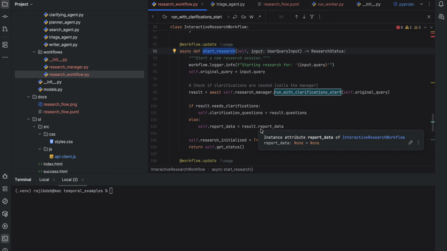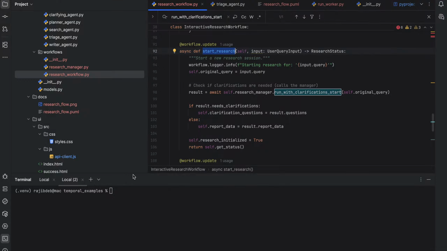So after the questions are asked, when it is trying to do the planning, it will fail because the key is no longer there. Then I'll create another key and replace the key with the new key. I'll restart the worker, and you'll see that we can rerun the workflow from where it failed.